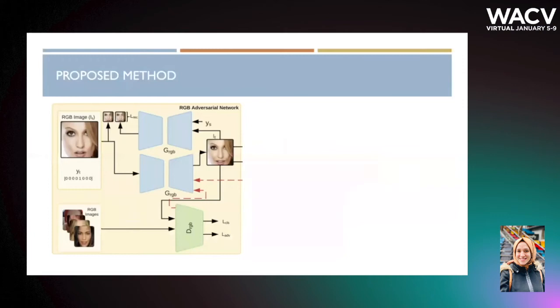We propose to train two types of adversarial networks, namely RGB and depth, in an end-to-end fashion. This part of the pipeline describes the RGB adversarial network that consists of a generator and a discriminator. The network takes as input an RGB source image along with its target expression label as condition. G_RGB translates the source image in the guidance of the given target label, and D_RGB ensures a realistic look in the target domain and guides G_RGB to generate images that can be confidently classified as the target expression. Consisting of the adversarial, classification, and reconstruction losses, the overall objective to minimize for the image network can be seen on the bottom left. We can see that none of the objectives are explicitly modeling the fine-grained details of the expressions. Thus, the solution from the RGB network alone remains suboptimal.